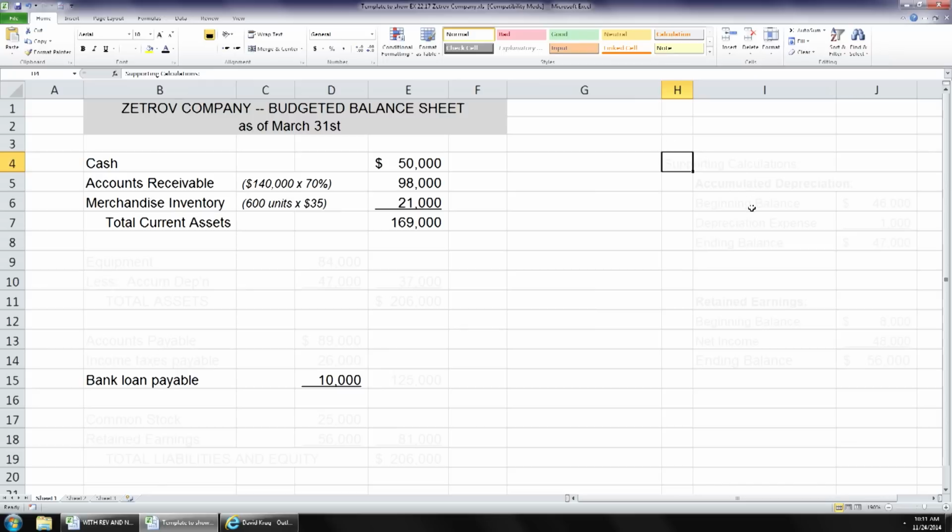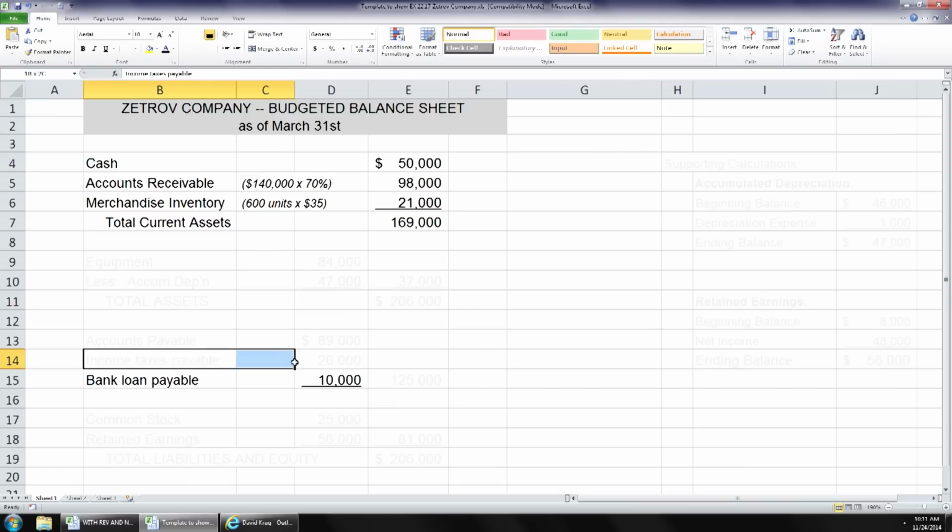Okay, the budgeted income statement for March shows net income of $48,000, depreciation expense of $1,000, and $26,000 in income tax expense were used in computing net income for March. Accrued taxes will be paid in April.